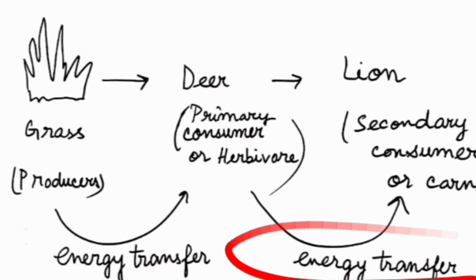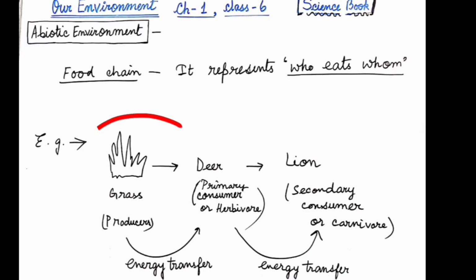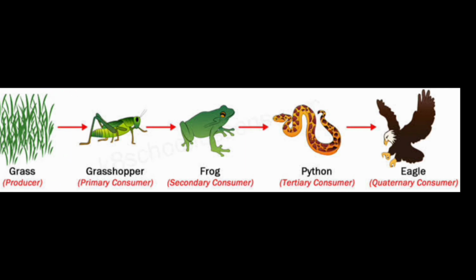So in the food chain we will always find the producers at the bottom level and the consumers at the top level. Okay, now see, here is the producer, that is the grass. Then the grass is eaten by a grasshopper, which is a primary consumer, or a herbivore. Now it is eaten by a frog. The frog is a secondary consumer and it is a carnivore. Now the frog is eaten by a snake, which is also a carnivore, or a tertiary consumer.